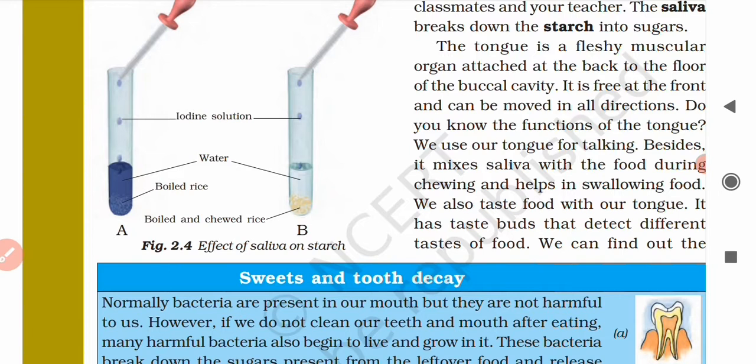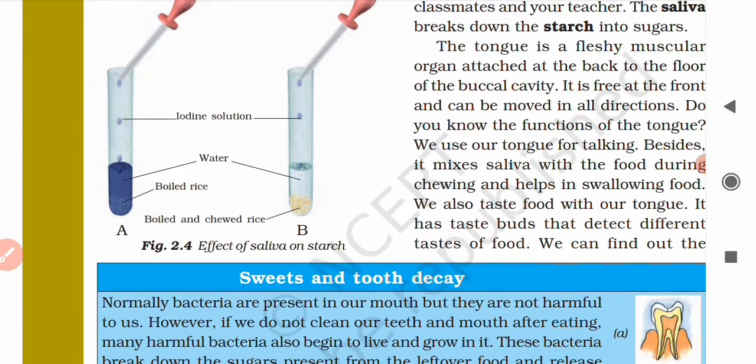Okay, why? Because you have already chewed it. You have already chewed the boiled rice, and that chewed boiled rice is mixed with the saliva in your mouth. Are you getting my point? The saliva helps to break the complex carbohydrate, that is the starch, into simpler ones.